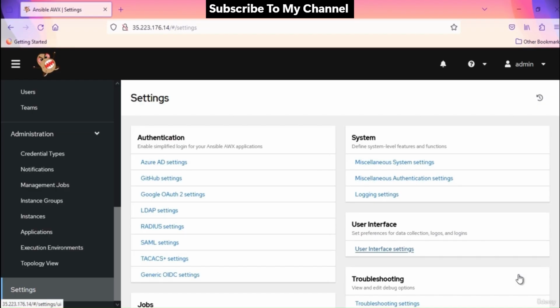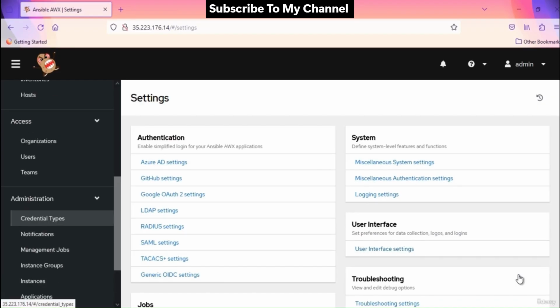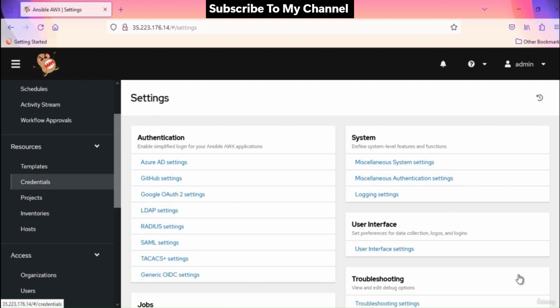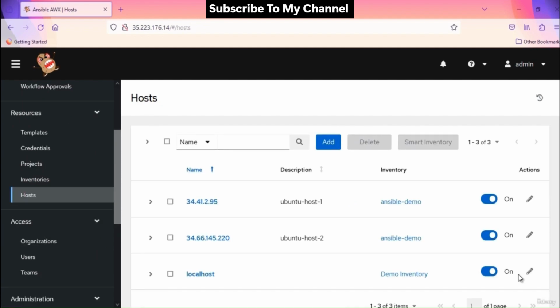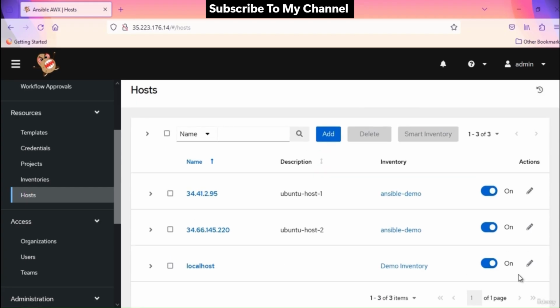Now let's start with our demo here. If you are following along, then in our previous video, we created one inventory file with 3 hosts, 2 Ubuntu hosts and 1 CentOS host. We are going to use the same hosts here. Also, I created one repository on GitHub with all those playbooks we created earlier. So for playbooks, I'm going to pull them from the Git repo into my AWS project. These hosts are already set up with SSH key based authentication. So we will see how to authenticate them from the AWS interface.